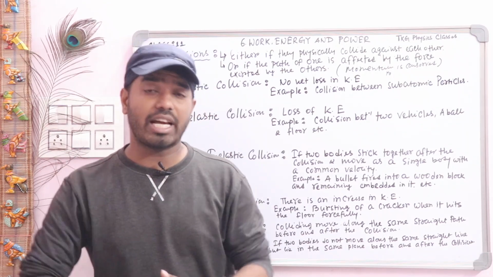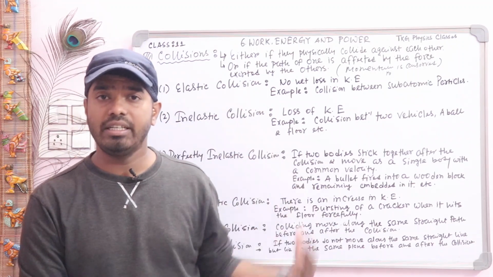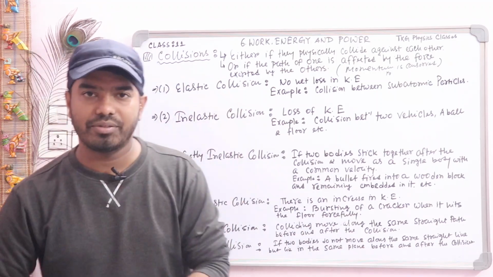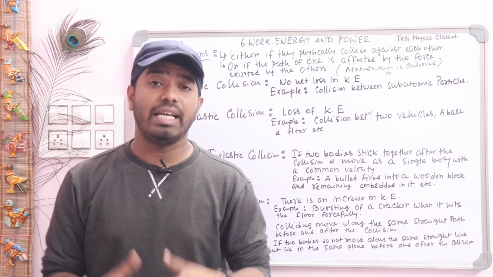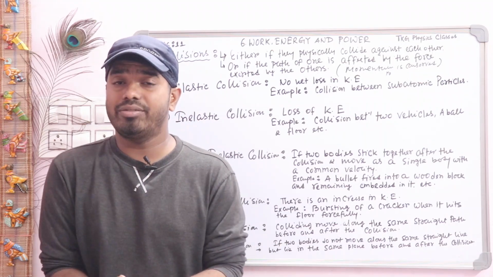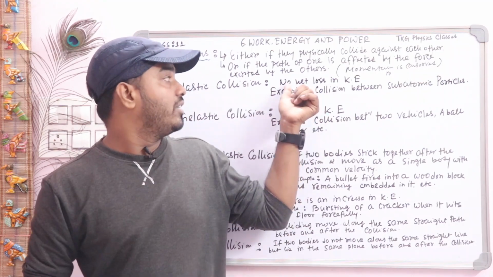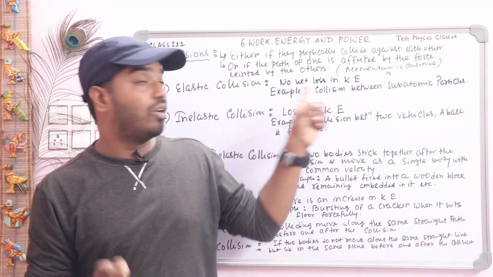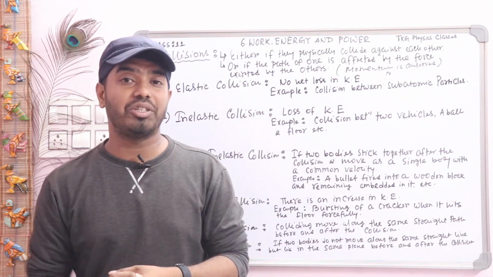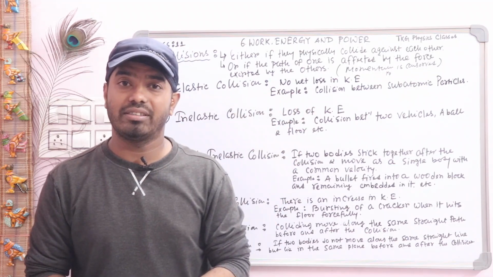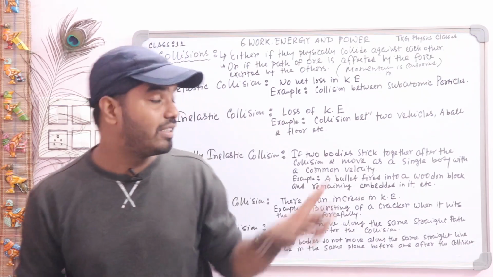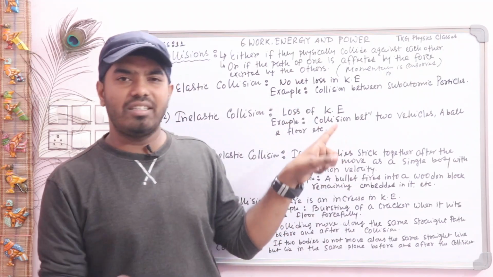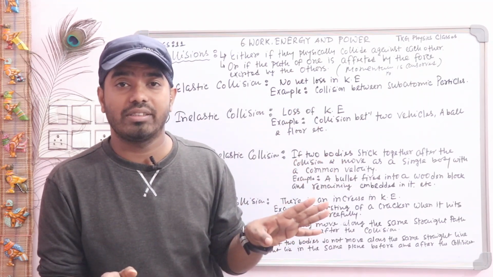So now we will discuss the types of collision. There are mainly 6 types of collision. First one is the elastic collision. What is the meaning of elastic collision? Elastic collision definition: in a collision, if there is no net loss in kinetic energy, then this type of collision is known as an elastic collision. You must say this word, net. If you say no loss in kinetic energy, this statement is not always correct.